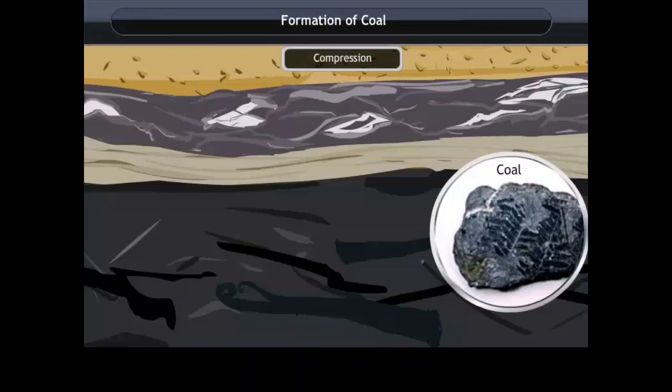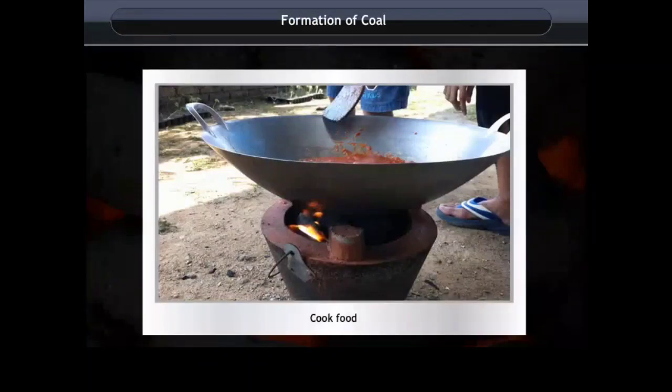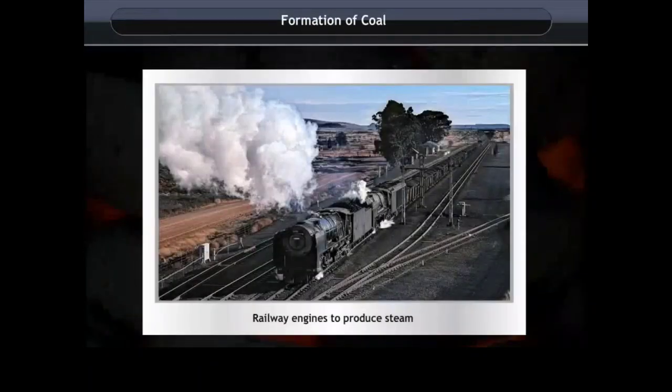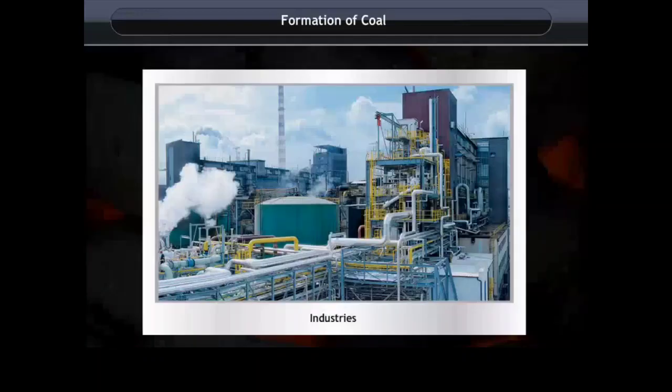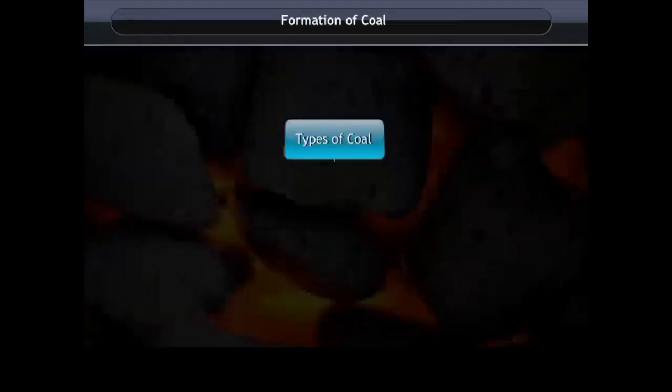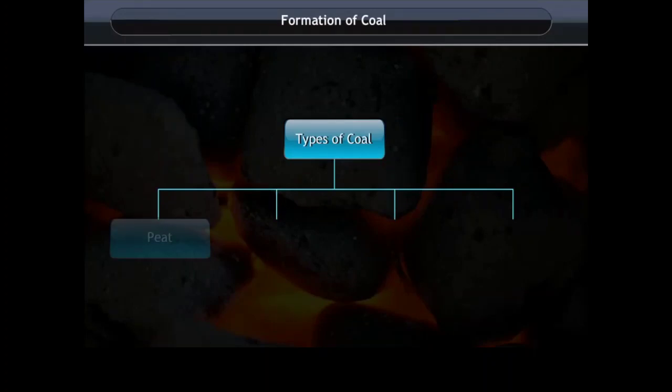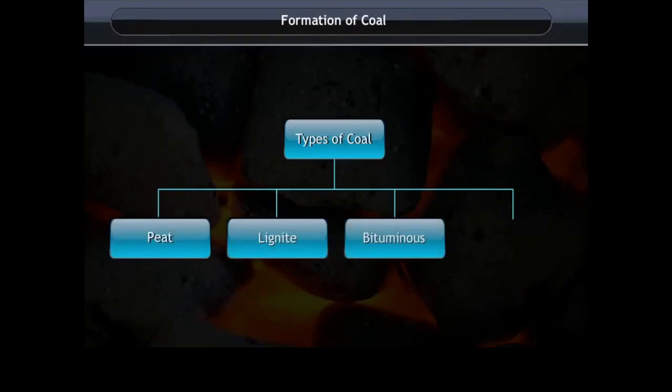The fuel which is mined is widely used today, such as to cook food, in railway engines to produce steam to run the engine, and in thermal power plants to produce electricity. Coal is also used as a fuel in various industries. When the fuel is burnt, it releases a large amount of heat. Coal is classified based on carbon content: peat, lignite, bituminous and anthracite. Click on the button and know more about it.